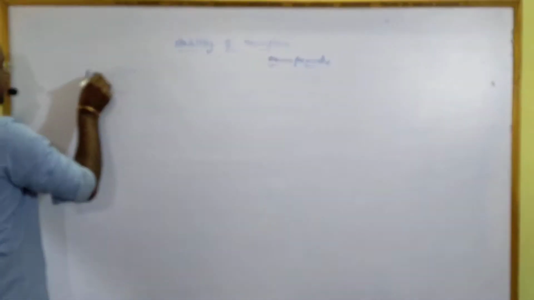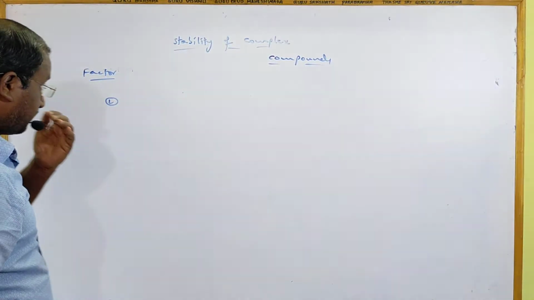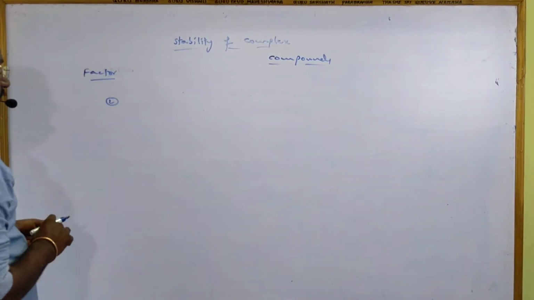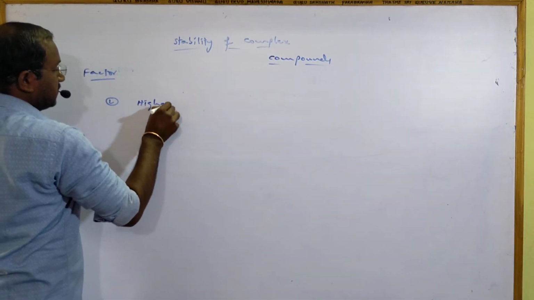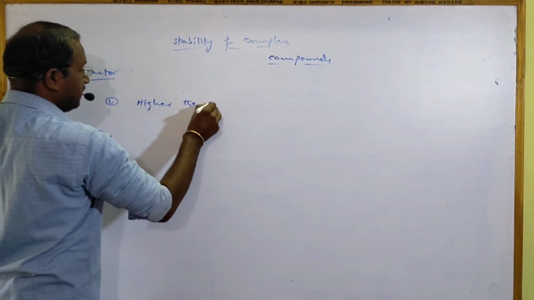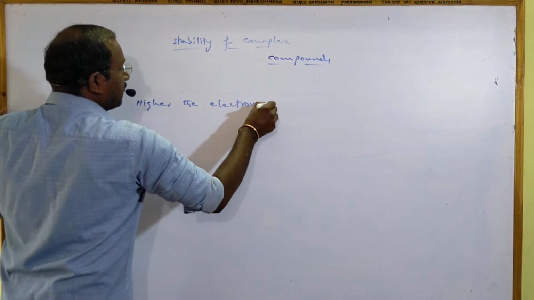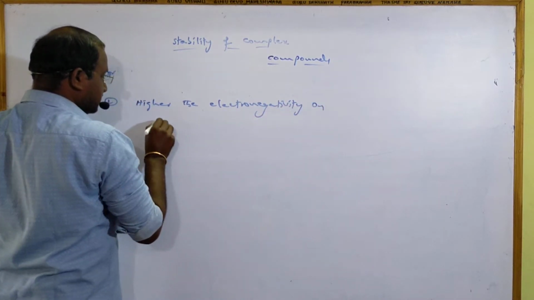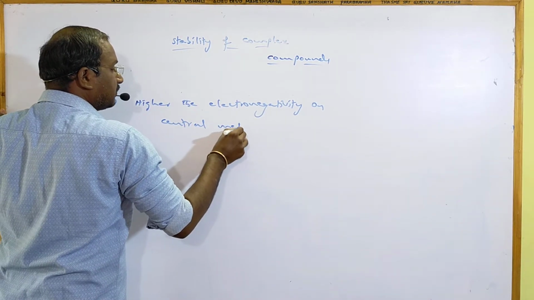The second factor which influences the stability of complexes: higher the electronegativity on the central metal ion.